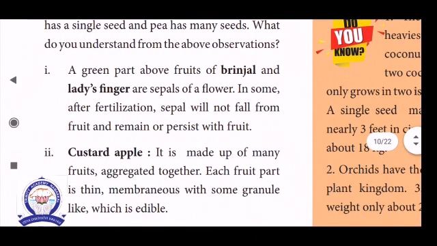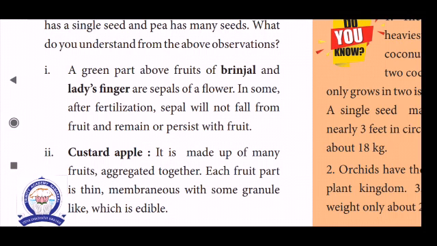Okay, see below. The green part above the fruits of brinjal and lady's finger are the sepals of a flower. What is sepal? Already told, the unit of the calyx is called a sepal. Okay. In some plants, after fertilization, the sepals do not fall from the fruit and remain, or persist, with the fruit.